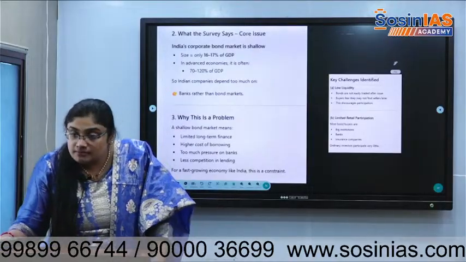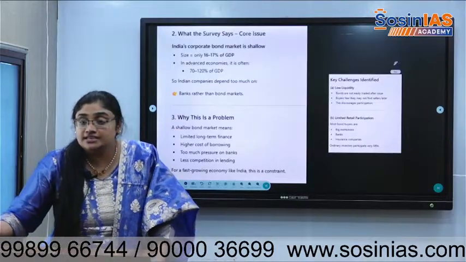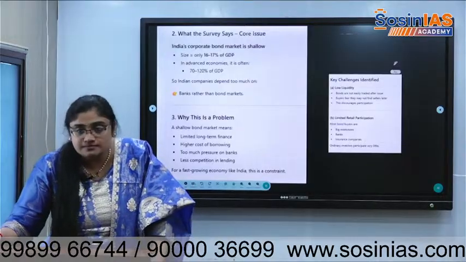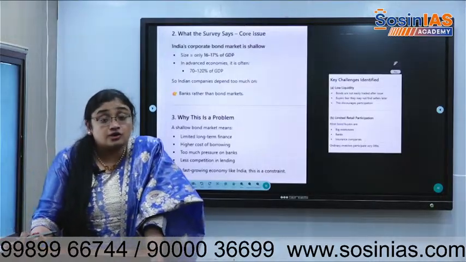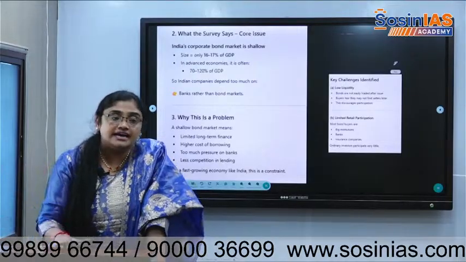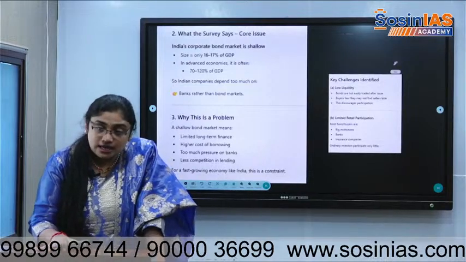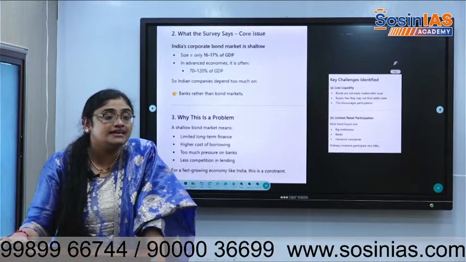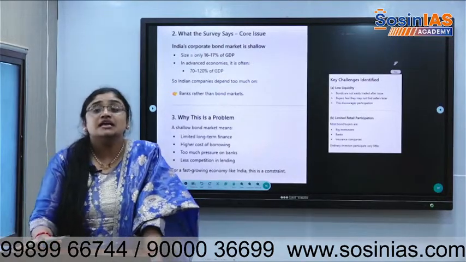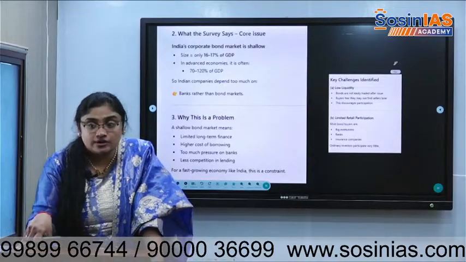Our corporate bond market is very small, where the companies can take money. They need to go to banks. Banks need to accommodate people. Banks need to accommodate small businesses. How can banks accommodate the huge capital required by big companies? So FDI and FII will bring dollars into the economy. If dollars come, what will happen? Supply of money reduces. What money? Rupee reduces. When the supply of rupee reduces, the currency appreciates. There will be less inflation in the economy.